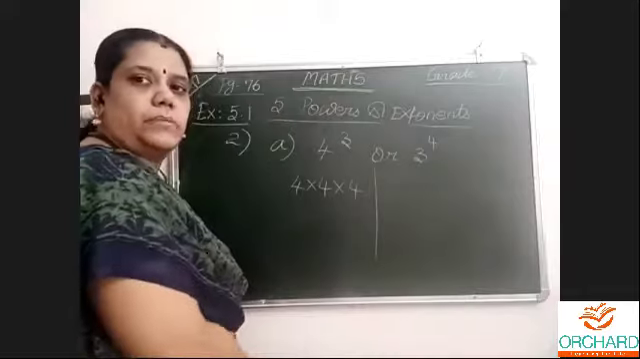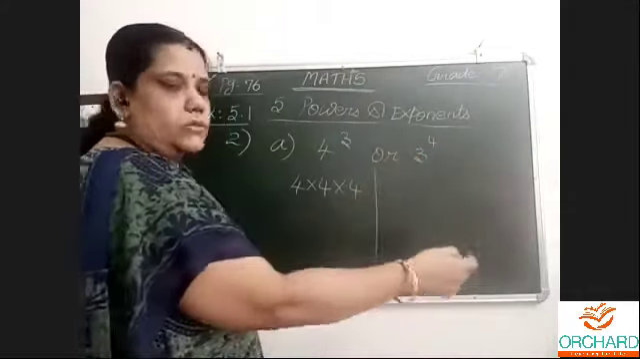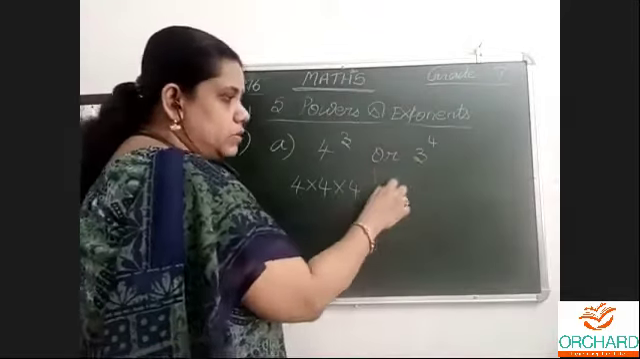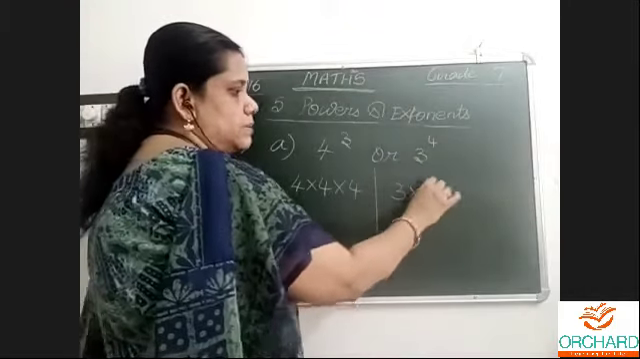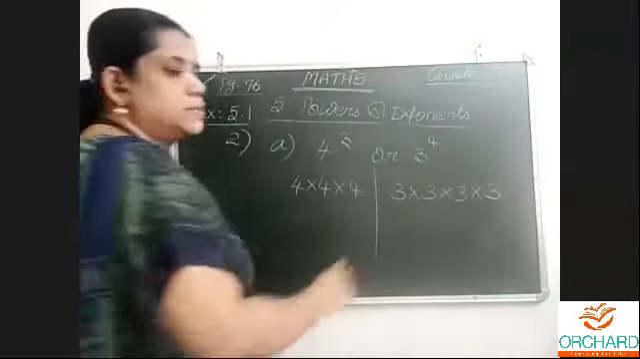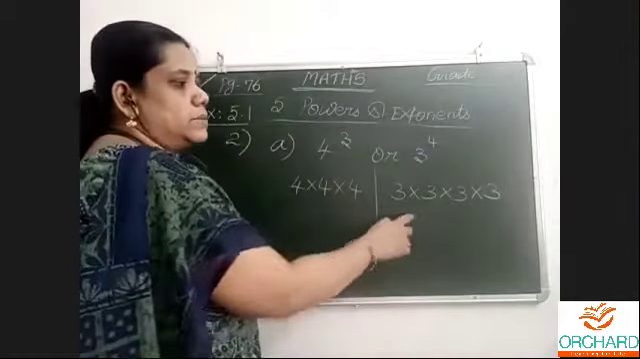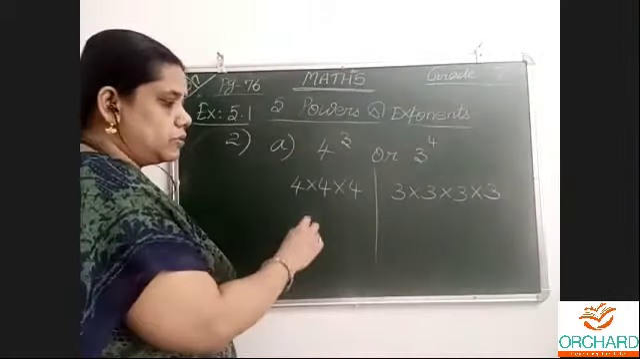3 power 4 means what is the meaning? Power should be that many times. This is the base, only the base should be written. The base must be repeated 4 times. This many we wrote, this many we wrote. Now we have to multiply.